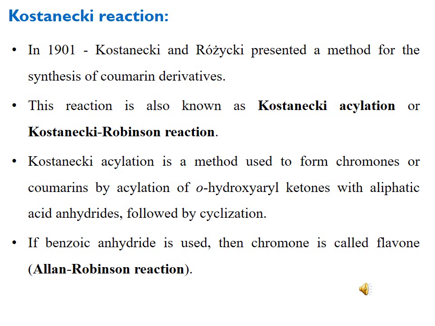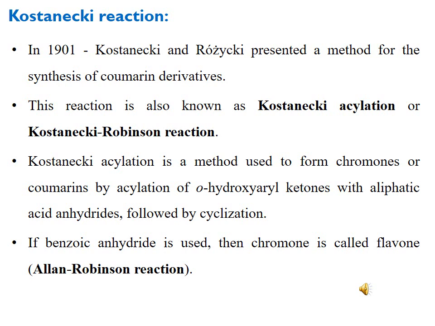This reaction is also known as Kostanecki acylation or Kostanecki-Robinson reaction. Kostanecki acylation is a method used to form chromones or coumarins by acylation of ortho-hydroxy-aryl ketones or ortho-hydroxy-phenyl ketones with aliphatic acid anhydrides, followed by cyclization.